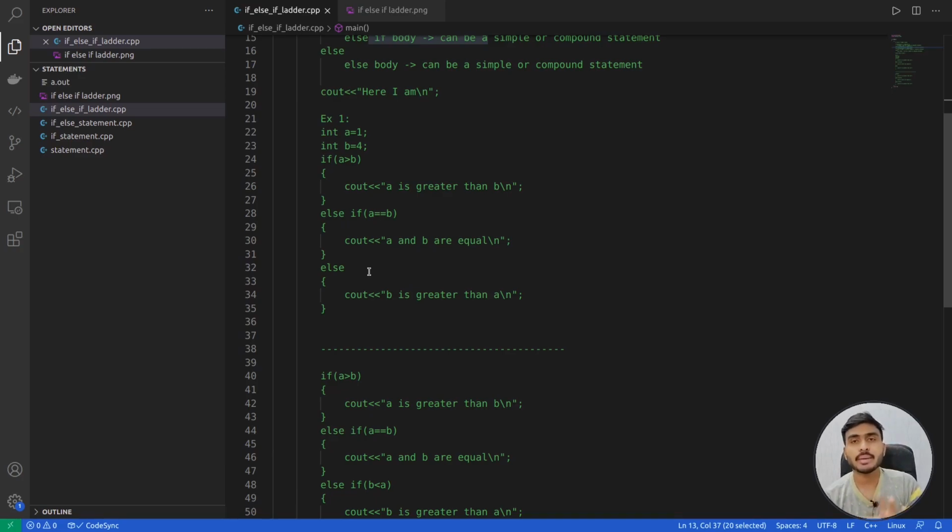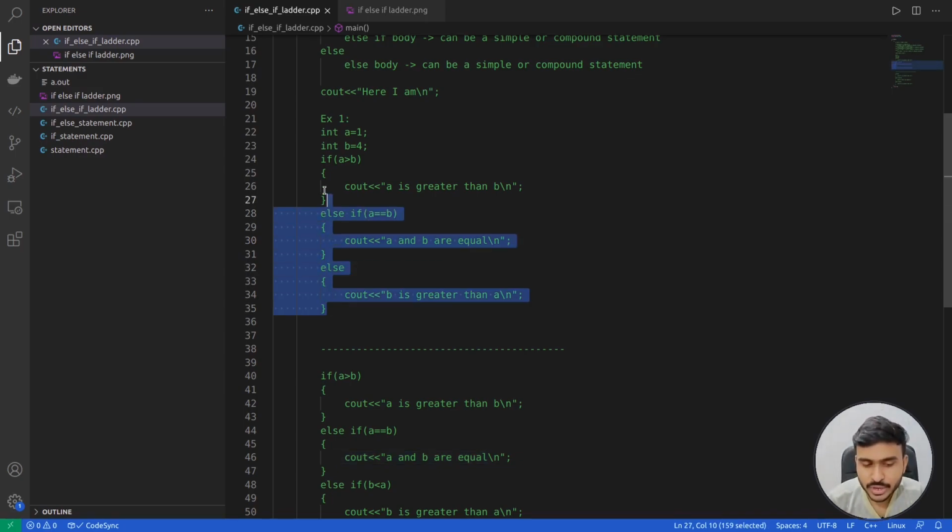So how I have structured my program in this case: if a is greater than b, then I am printing a is greater than b. Else if a equal to b, this is my another condition. If the first condition is true, then a greater than b is going to be printed on the screen, and these two things will not be checked or executed. If this condition is false, then we go to else if and check the result of this expression. If this condition evaluates to true, then this body will be executed. Otherwise, finally, we go inside the else statement. So in this way, you can write an if else if ladder.